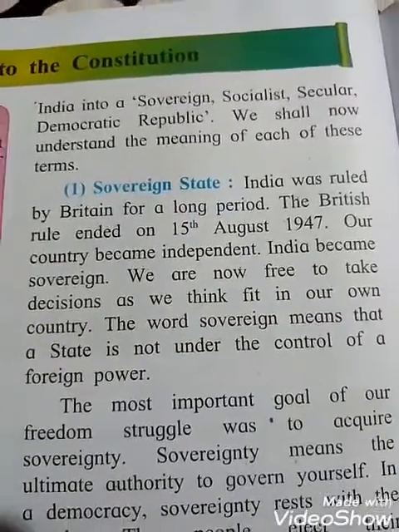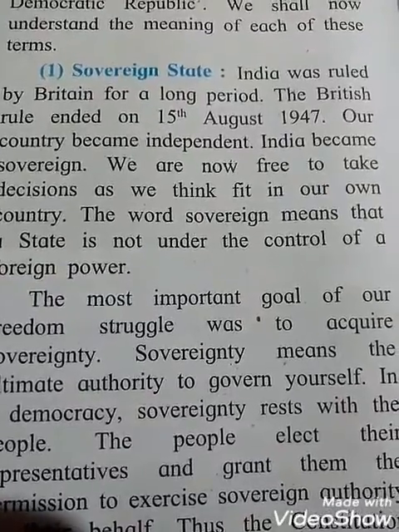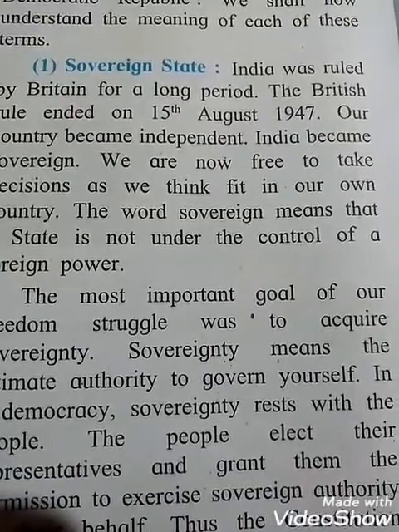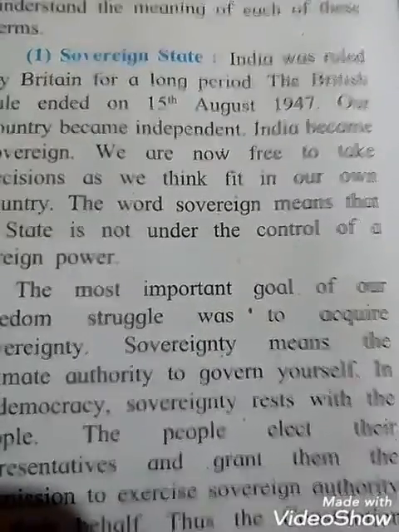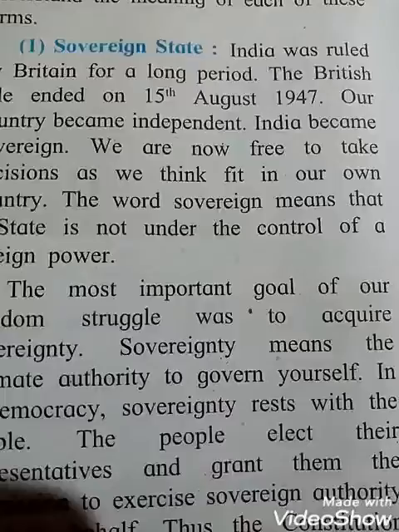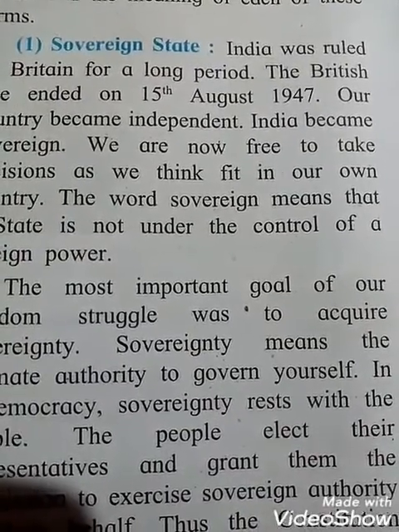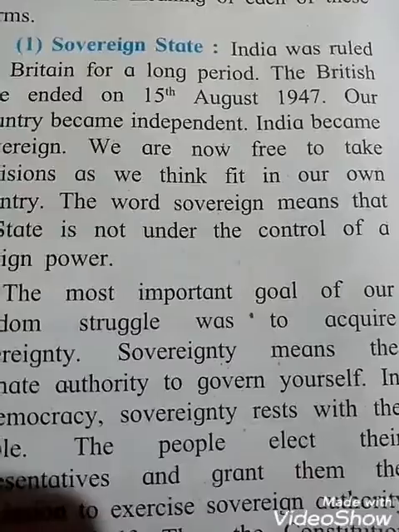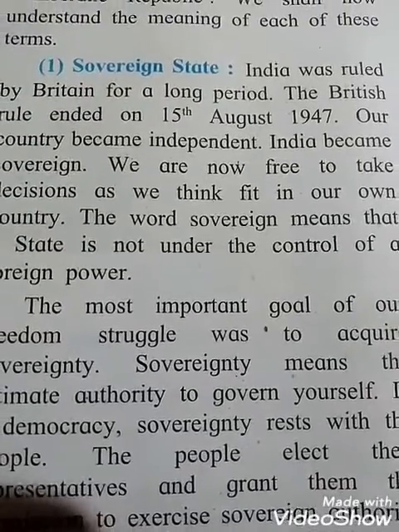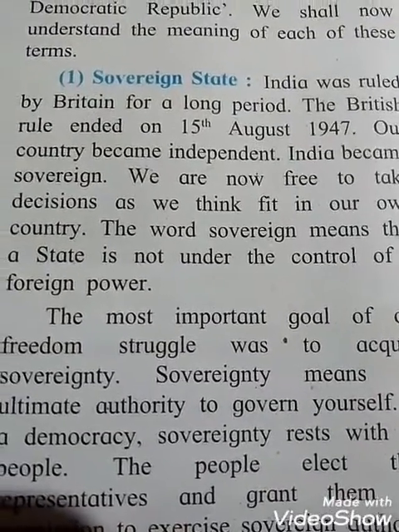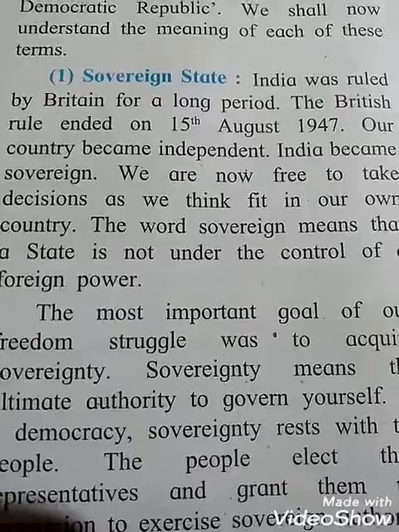First point, sovereign state. A sovereign state is a state with a definite territory that administers its own government and is not subject to or dependent on another power, that is, totally independent. India was ruled by Britain for a long period.